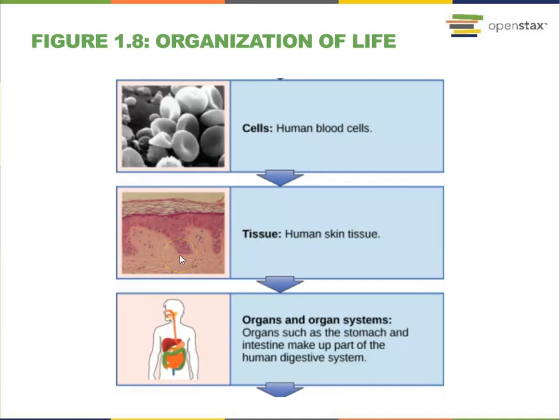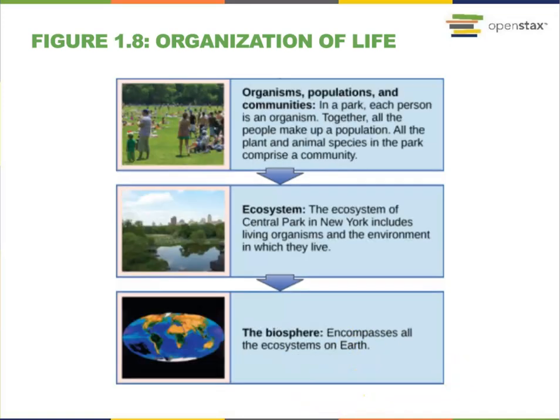Cells will work together to form tissues. We have four types of tissues in our body. We have epithelial tissue, muscular tissue, nerves tissue, and the connective tissue. Many tissues will form into organs, such as stomach, intestine, kidney, ovary, etc. The organs that perform the same function will form an organ system, such as digestive system, respiratory system, or cardiovascular system. All the systems within the body will form into an organism, like a human being.